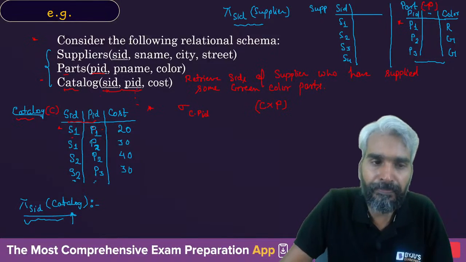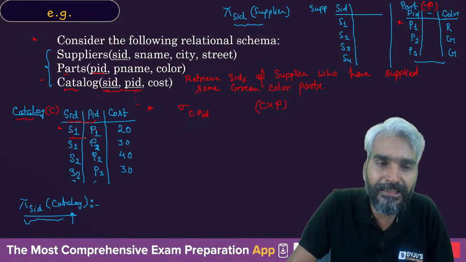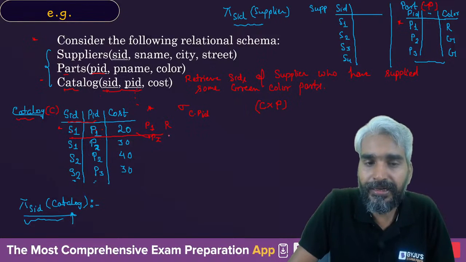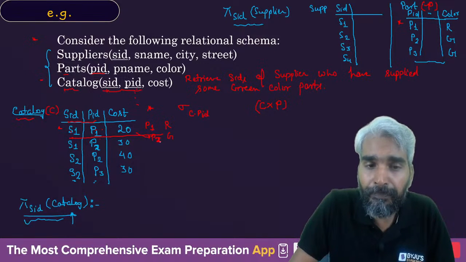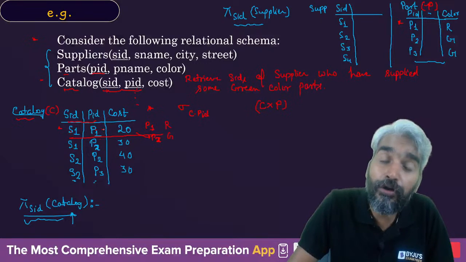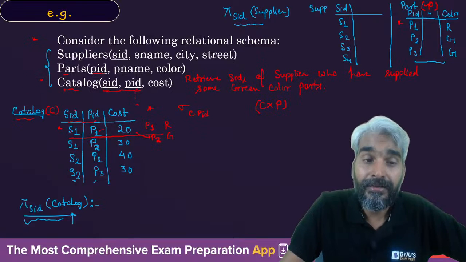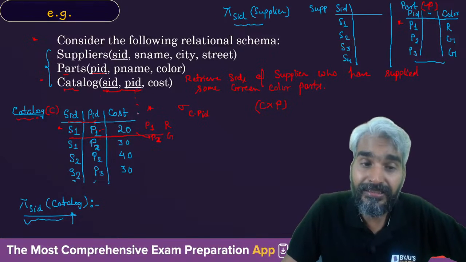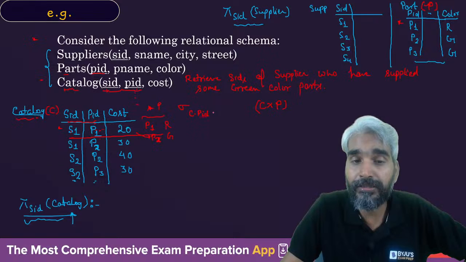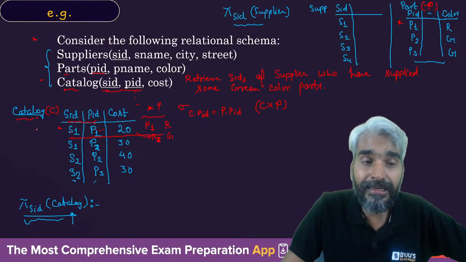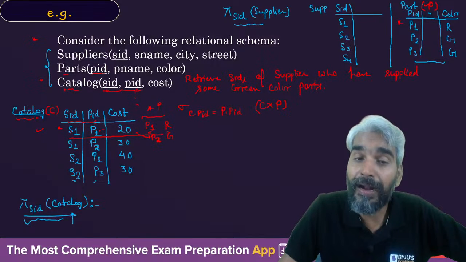So if supplier S1 has supplied P1, then when this tuple S1 P1 matches with this P1 red, it's useful. But when this tuple matches with P2 green, it is of no use, because supplier S1 has not supplied that part P2 with respect to this particular tuple. So you will say in the catalog table, whatever the PID is, that same PID should be with respect to the part table. So C.PID should be equal to P.PID, and we'll select that tuple only if the color of that part is green.